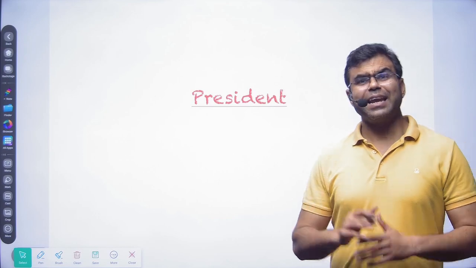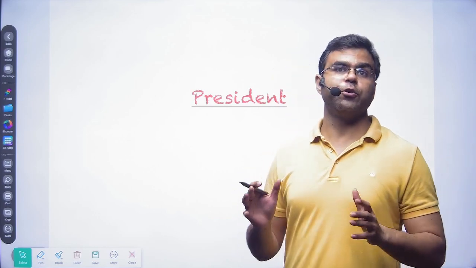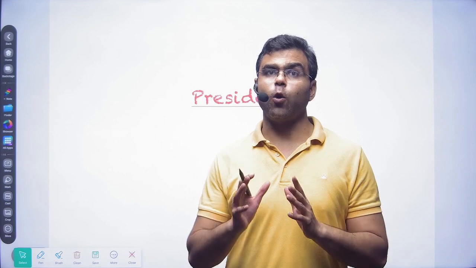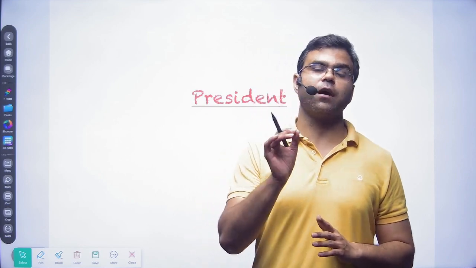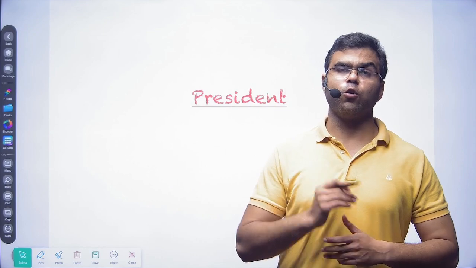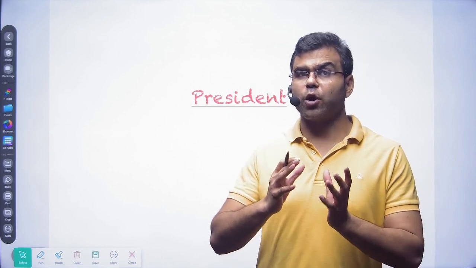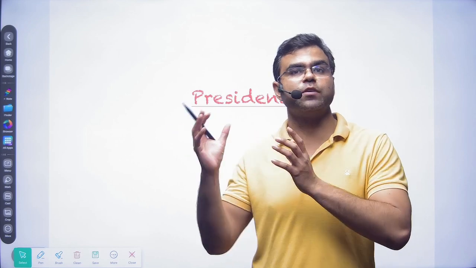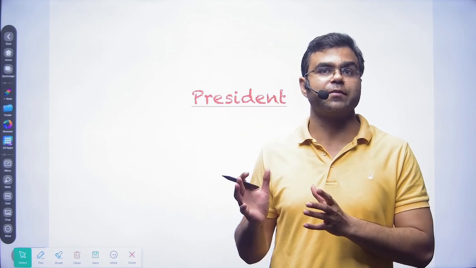Let me tell you briefly what we are going to do in today's chapter. First of all, we will study the qualifications: what qualifications a person should have to become the president. Then we will discuss the election process of the president and who composes the electoral college, because the election process is different.